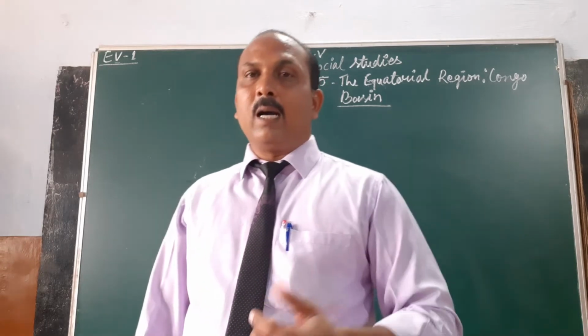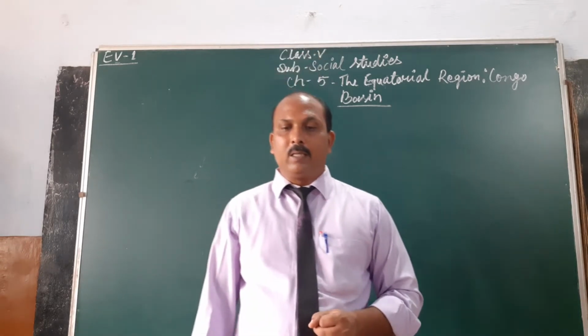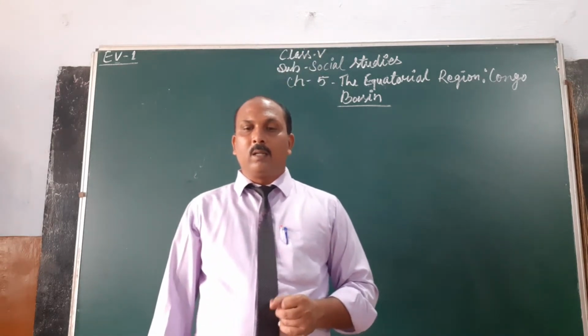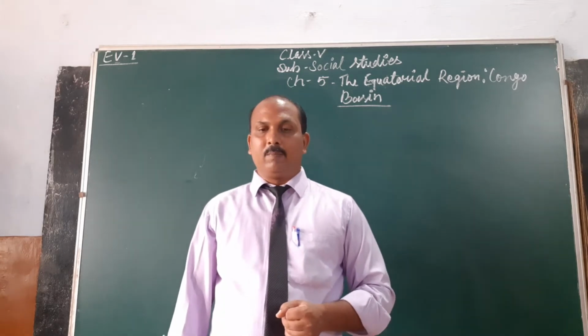Okay, so let's start our fifth chapter, that is equatorial region, Congo Basin.